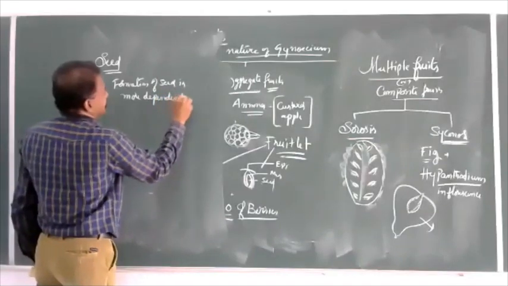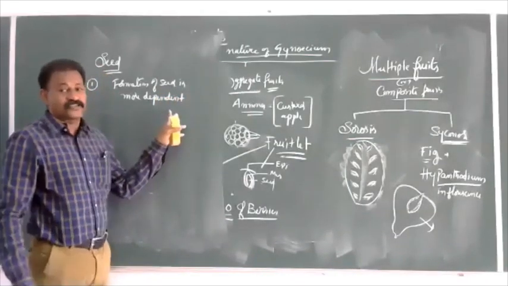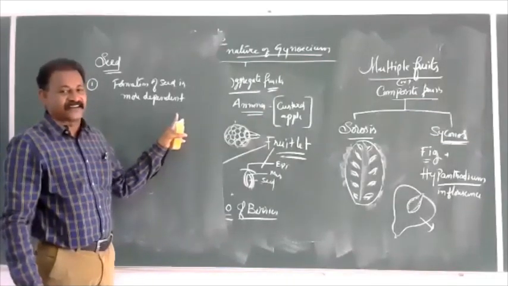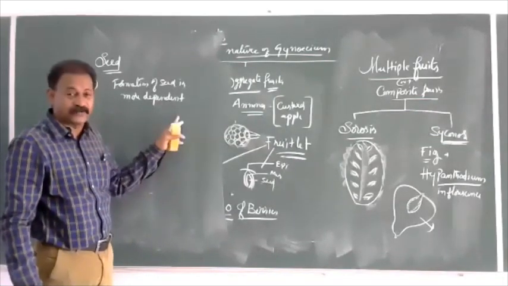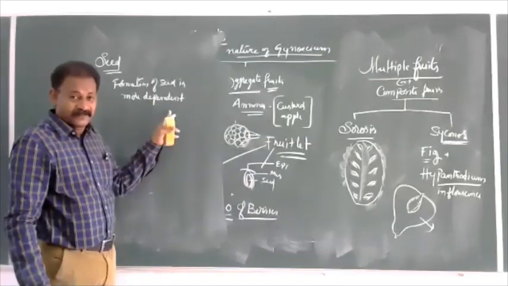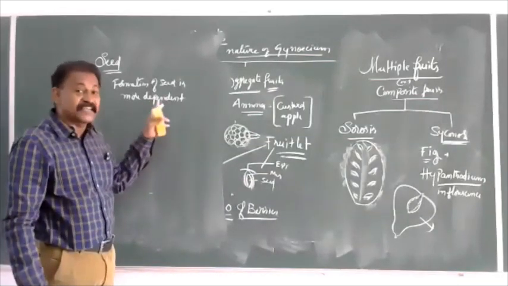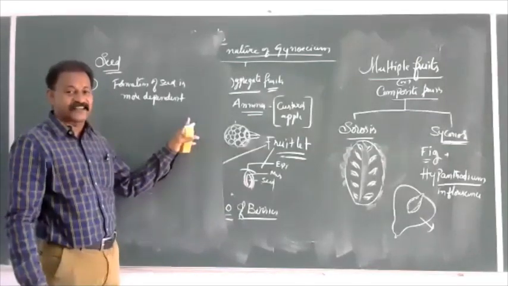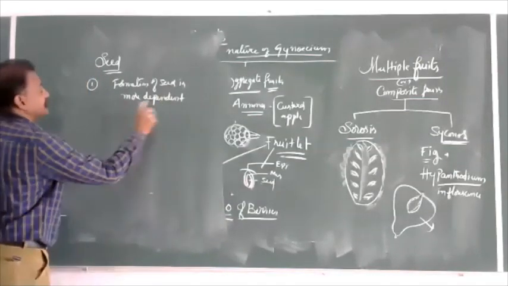They can ask a straight question, or assertion and reason. What is the assertion and what is the reason? Or they can ask a statement type of question, you can make a note. Which of the following is a correct statement? Which of the following is a wrong statement? Formation of seed is more dependent.